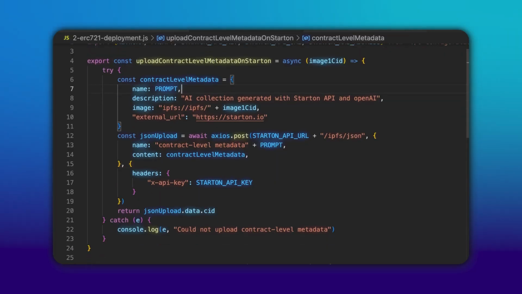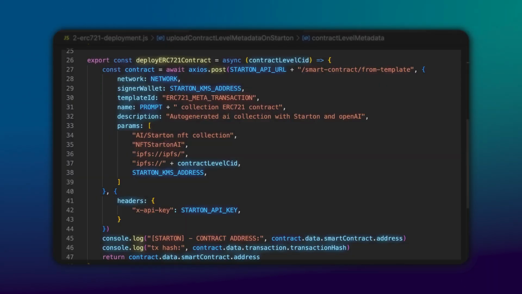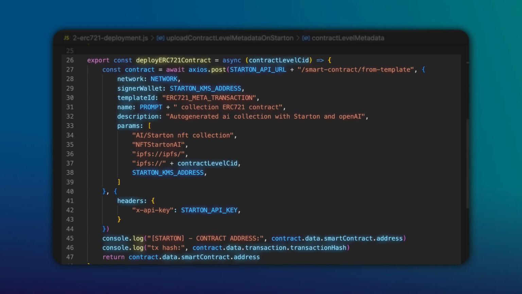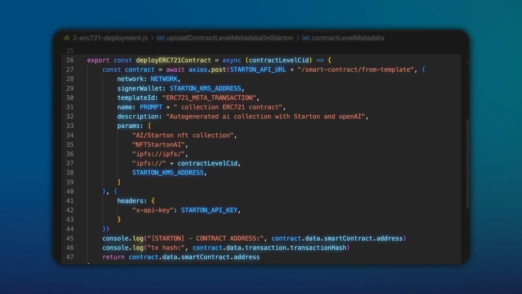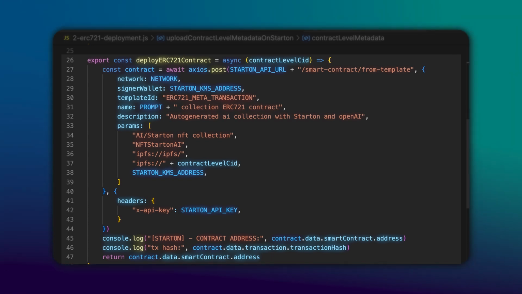All right, so finally, we are ready to deploy our smart contract to the blockchain. So we define another function and we're gonna pass it the unique identifier that we just got from IPFS. And here to deploy a smart contract, we're going to use once again the API of Starton. This is another endpoint. So we define a couple of pieces of information: the network where we want to deploy the contract, who's going to sign this transaction.